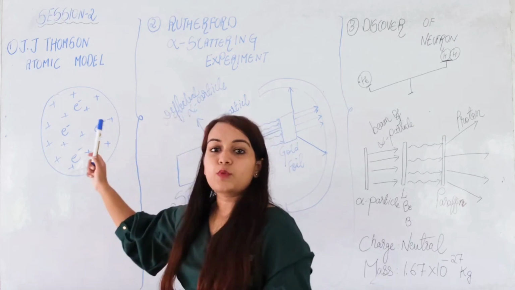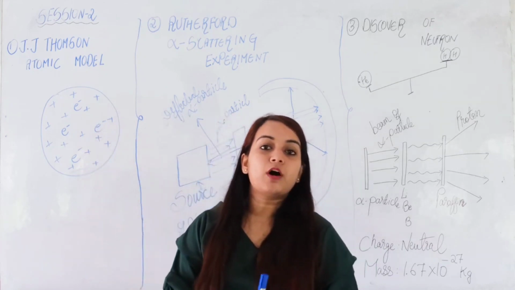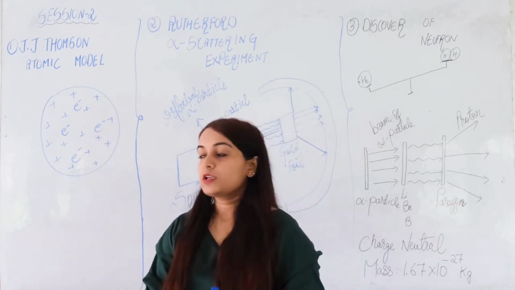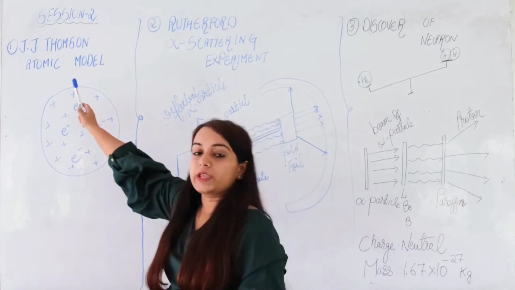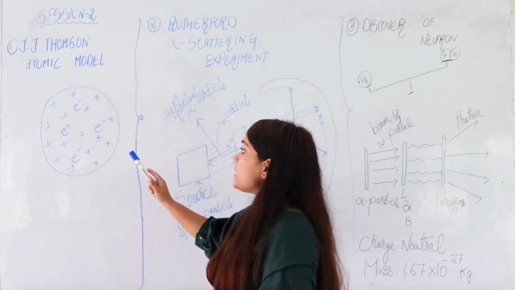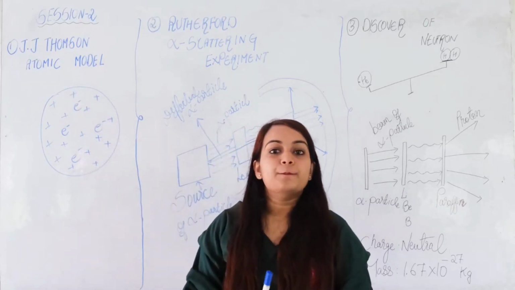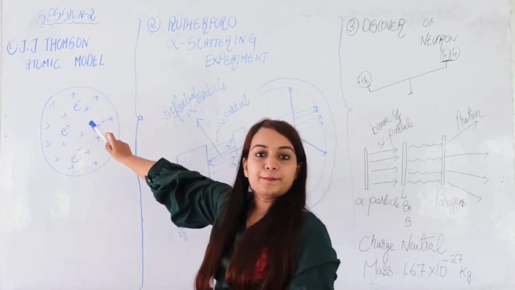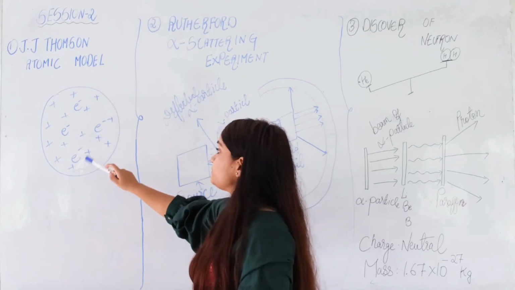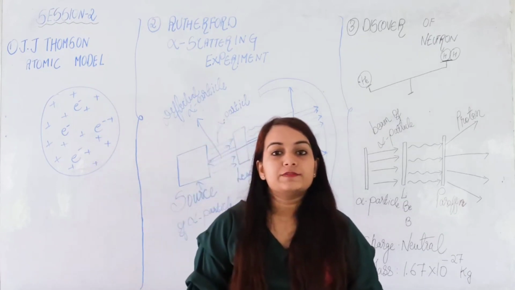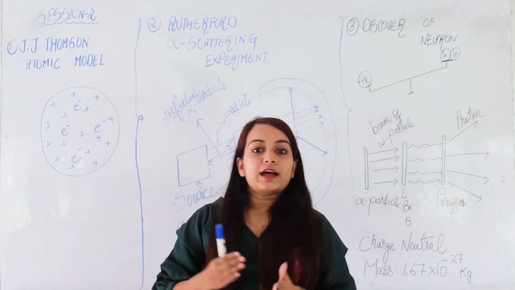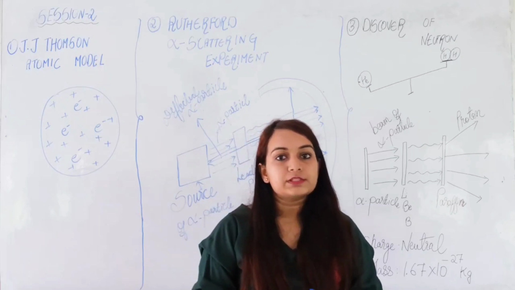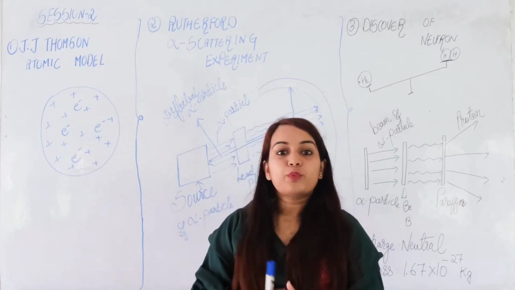His model is also known as plum pudding model or watermelon model. In his theory, he said that atoms are made of positive spheres with electrons embedded in it. I'm sure everyone has seen a watermelon. When we cut it in two equal halves, we see the red portion.